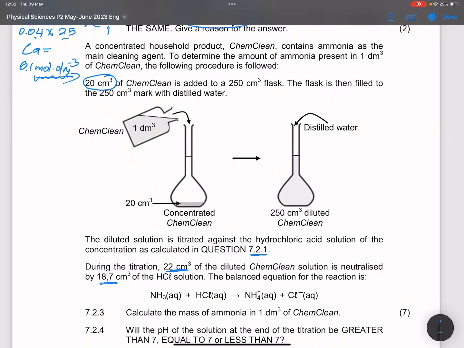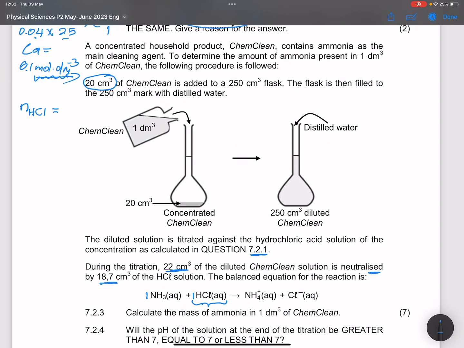So now I want us to note, ladies and gents, that is the reaction that took place. And what I like is that it's a 1-to-1 reaction, so we can find out the number of moles. That's where I'm going to start. Let's find out the number of moles of hydrochloric acid that we actually used in that neutralization reaction.